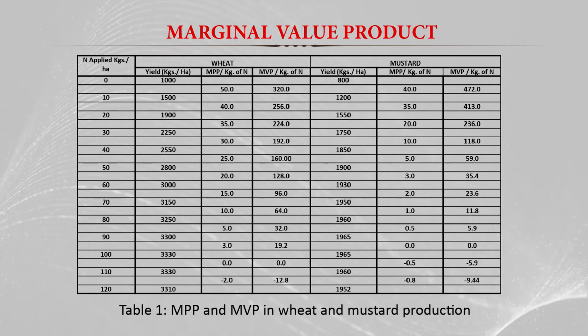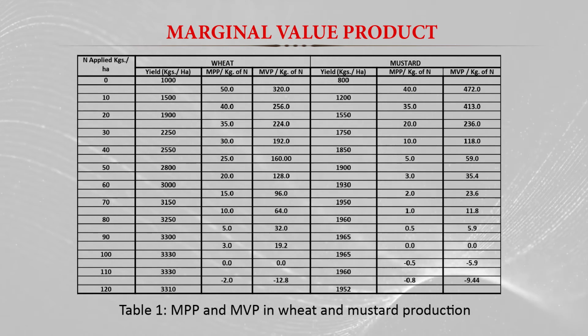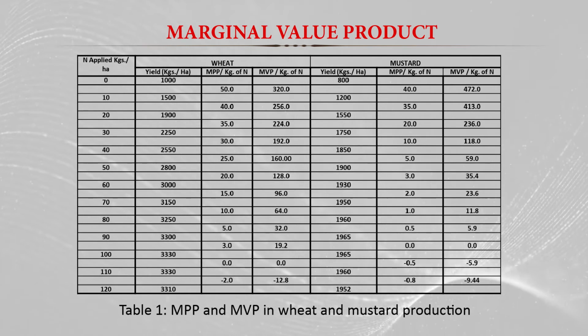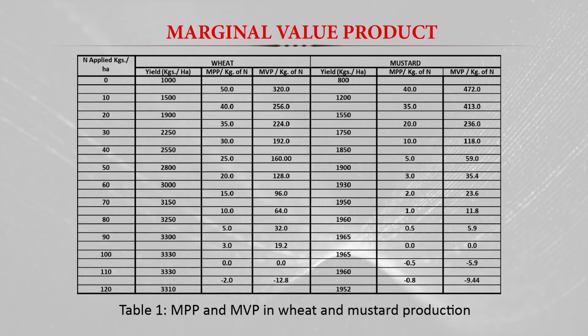Here you can see in the table, when we use 100 kg of nitrogen the wheat yield was 3330 kg, and when we increase by another 10 kg, to the level of 110 kg of nitrogen, the wheat yield was again the same, 3330. So there is no increase in the marginal product, and after that if we increase the use of nitrogen further, the productivity actually declines when we use it in excess.